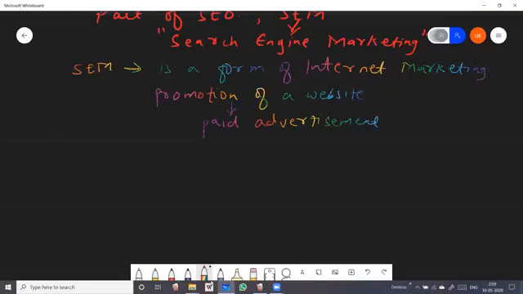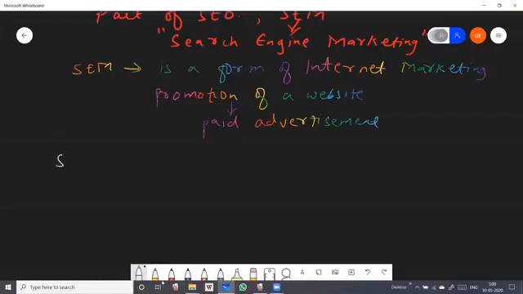Okay, students, so again I'm repeating that search engine marketing is a form of internet marketing that involves the promotion of websites by increasing their visibility in search engine results pages, primarily through paid advertising. And SEO is mainly a component of SEM. Very important point, students, you have to remember this.